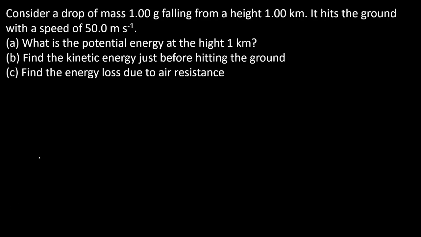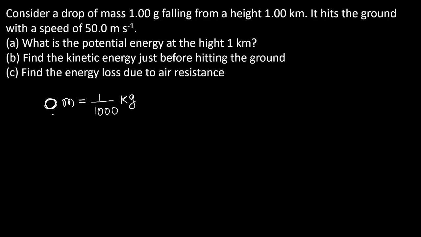If you don't understand, draw a simple diagram. You will get confidence if you draw a simple diagram. A drop, for example, a raindrop, a water drop, having mass 1 gram. The gram should be converted to kilogram because the mass has the unit kilogram. So 1 gram can be converted to kilogram by dividing by 1000. Gram divided by 1000, we get kilogram.